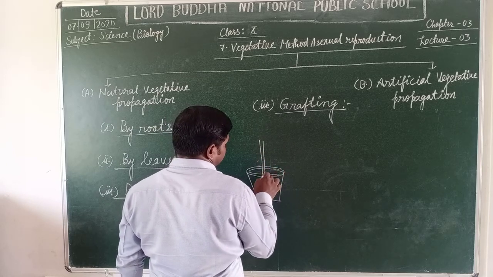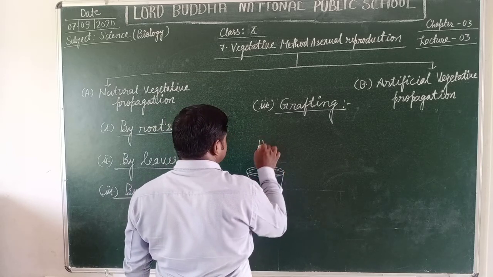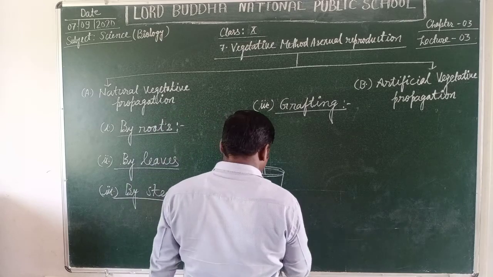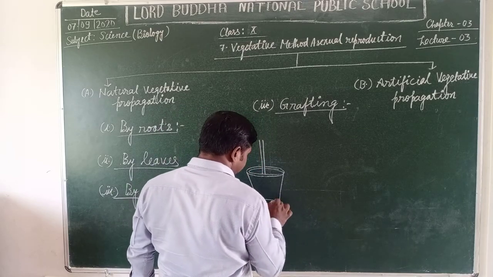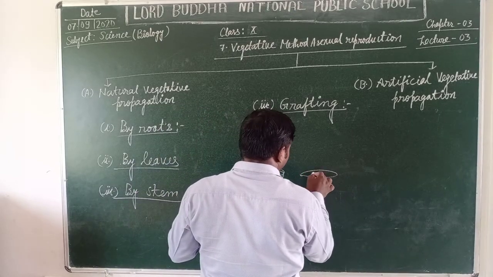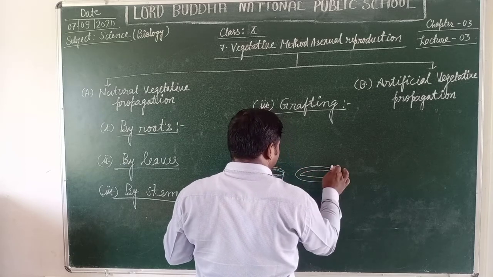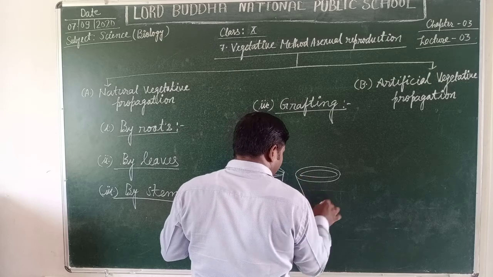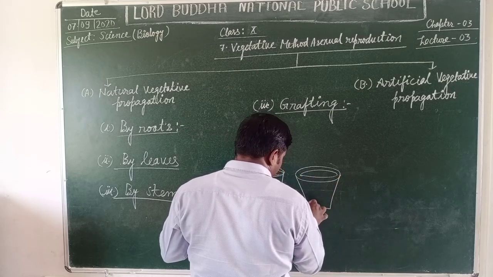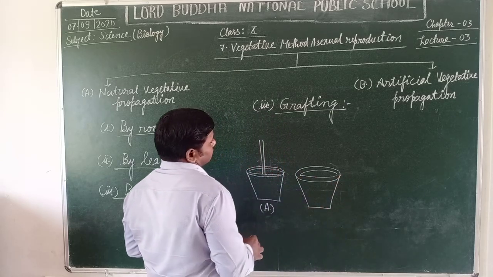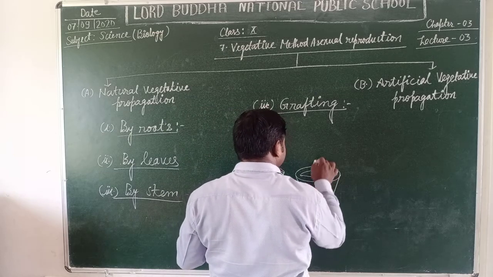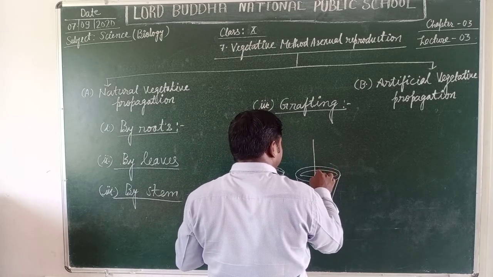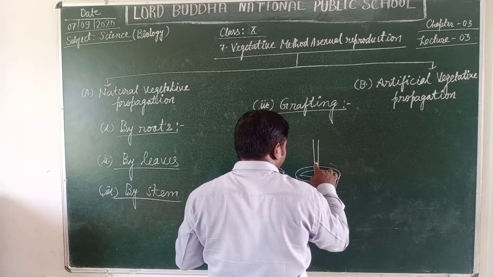These are the mature plant stems. This is plant A and this is plant B. The plants which are used for this method of vegetative propagation are called explants or parent plants.